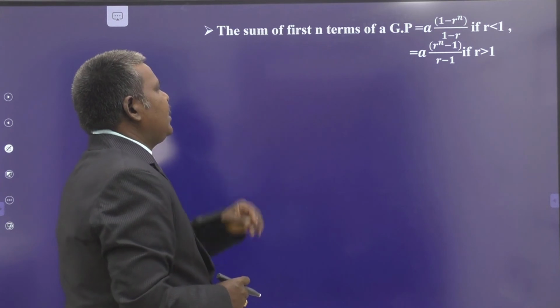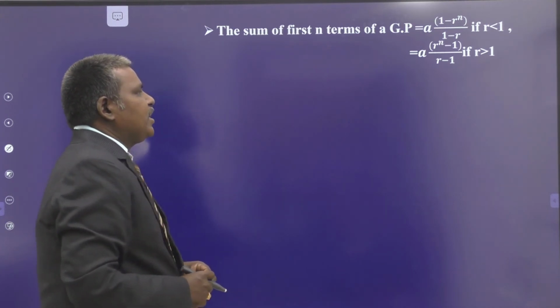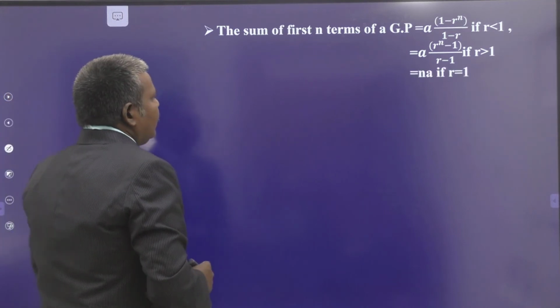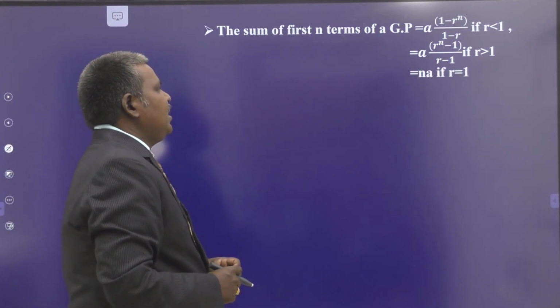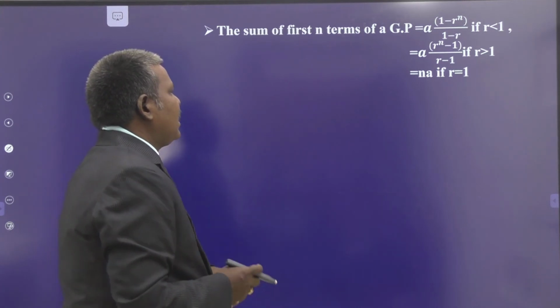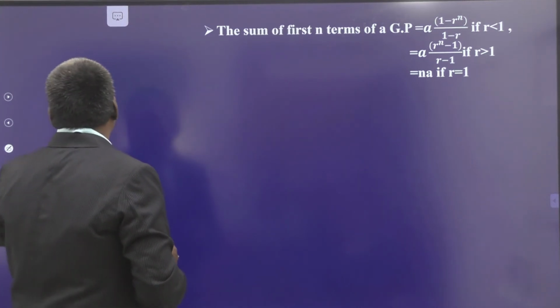That is equal to a into (r^n minus 1) by (r minus 1) if r is greater than 1. And that is equal to n a if r is equal to 1. That is, n times a for r equal to 1.